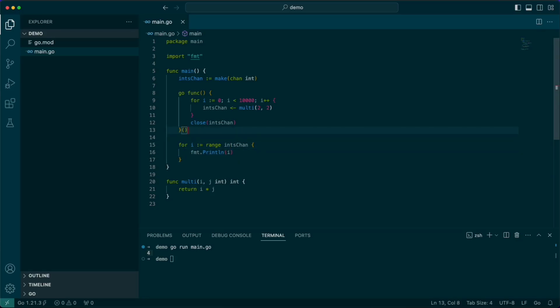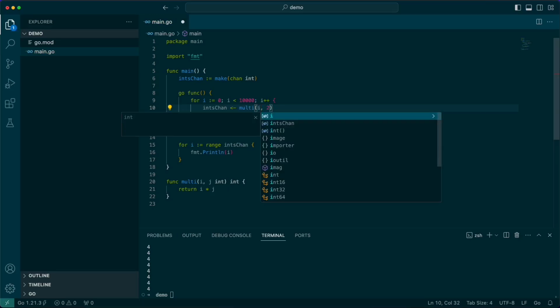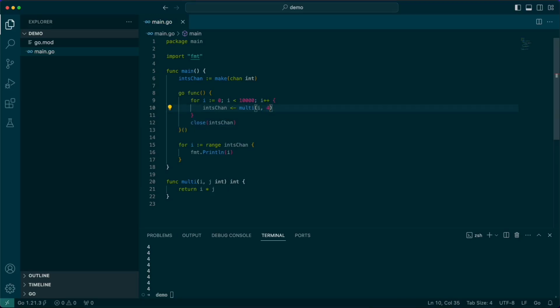So in a Go routine, in a secondary thread, a process that is non-blocking, we're going to go ahead and write to this channel. And then in this thread, we're going to read and receive from that channel. And as you can see, we just got the same value. So let's do something else. Let's say i times 4. So everything is going to be multiplied by 4. And if we rerun that, you'll get the values here quickly on the screen.